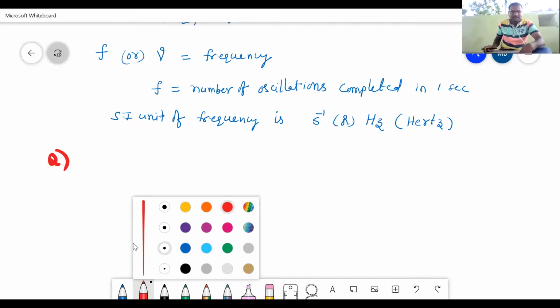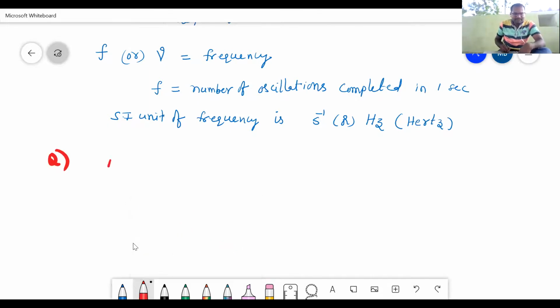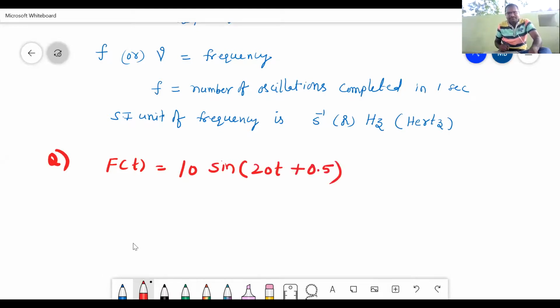Consider you are having a function f of t is equal to 10 sine 20t plus 0.5.